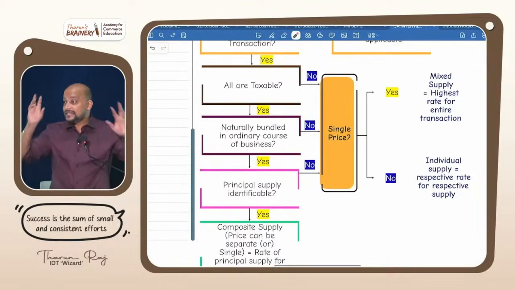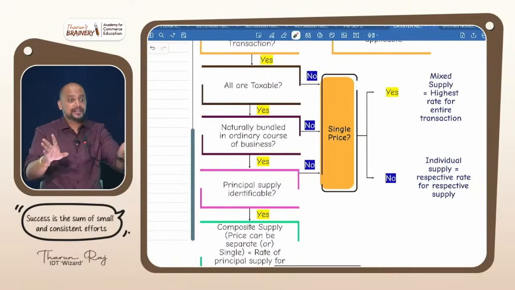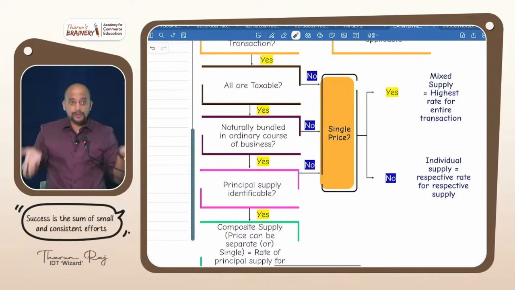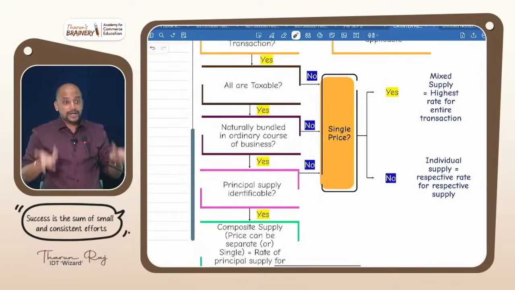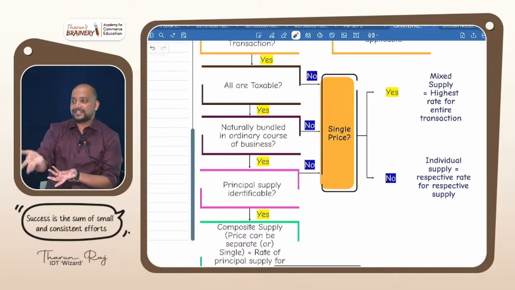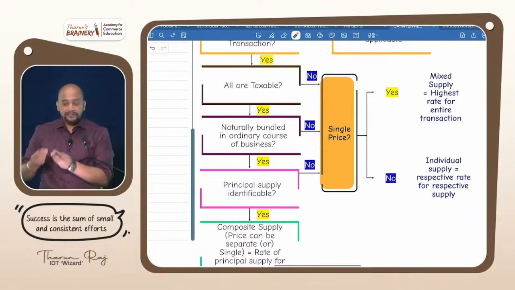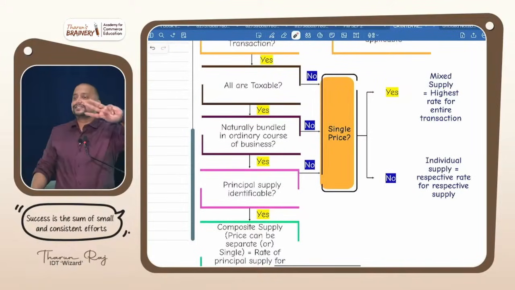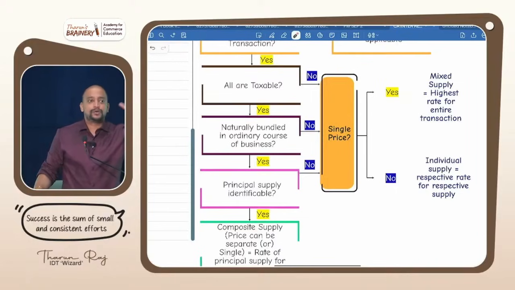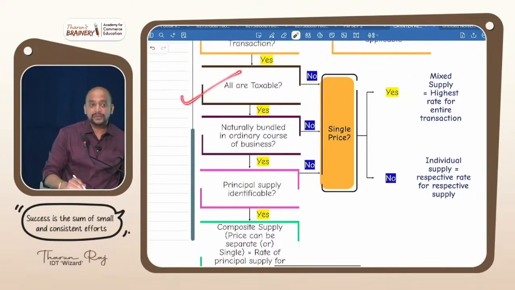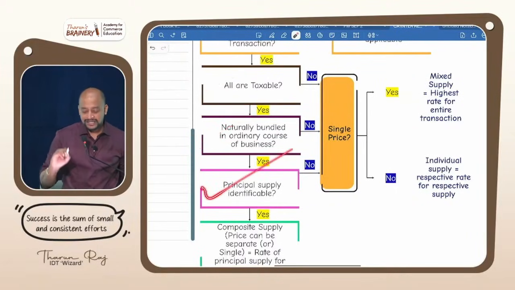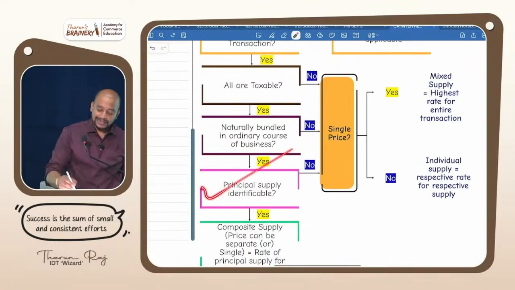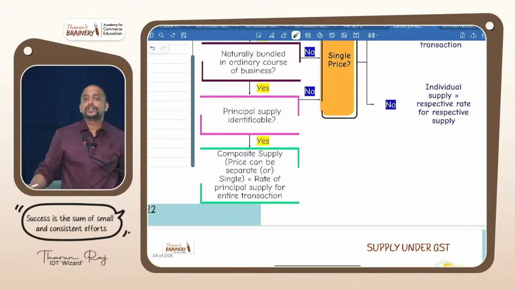This is the place where you actually apply. Whether it is taxable or not is given in the question. Whether it is the principal supply or not you won't apply; it is explicitly given in the question that it is a predominant transaction. Where you really use your brain is naturally bundled or not naturally bundled. If all these three conditions are satisfied, it will be a composite supply. What are the three conditions? All are taxable, naturally bundled in the ordinary course of business, and principal supply identifiable. Then it comes under composite supply.